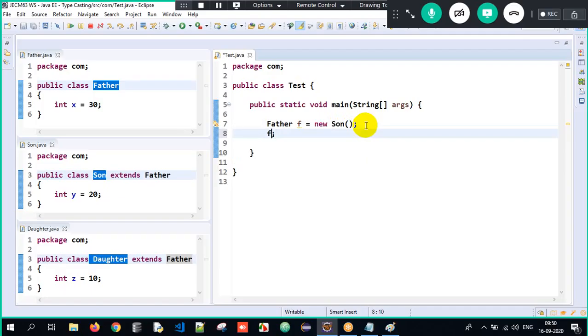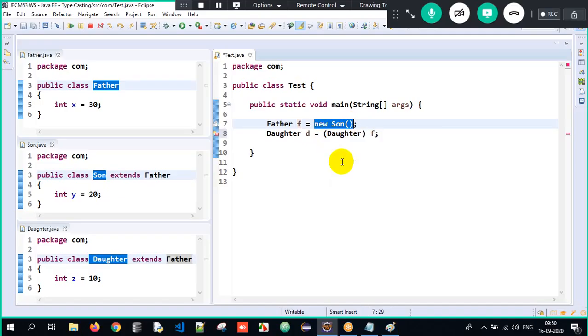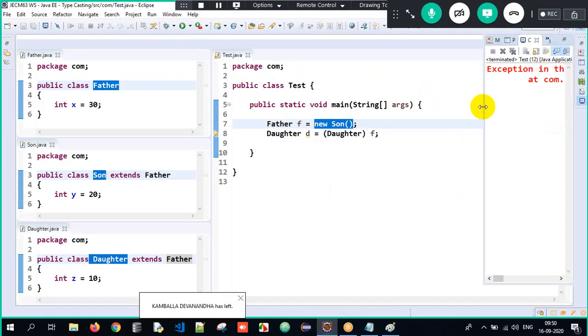But if I downcast it to daughter, see what happens? Son has been upcasted and this F, which is of type father, is storing the son object. But if I try to downcast it to daughter, explicitly casting, and now when I execute it, look at the huge exception I get here.